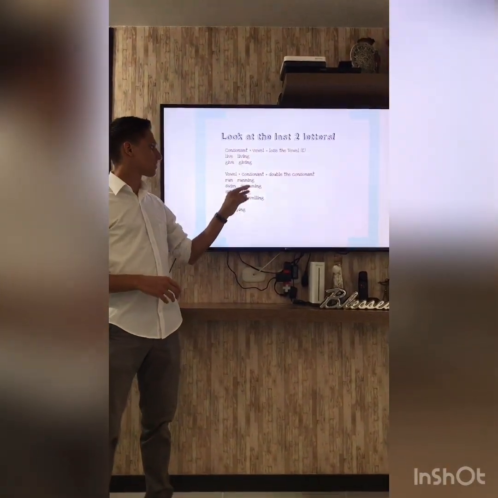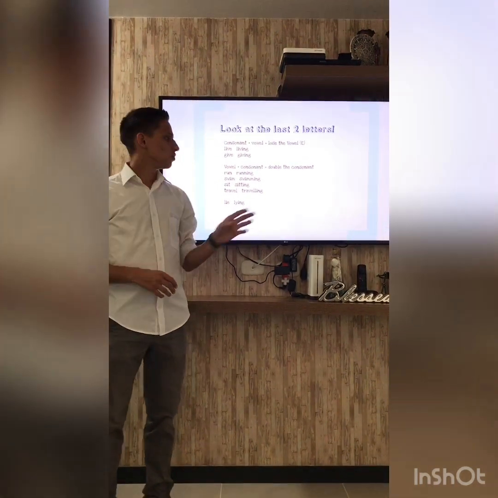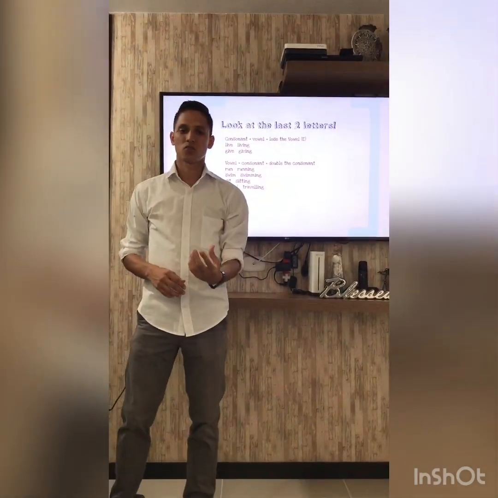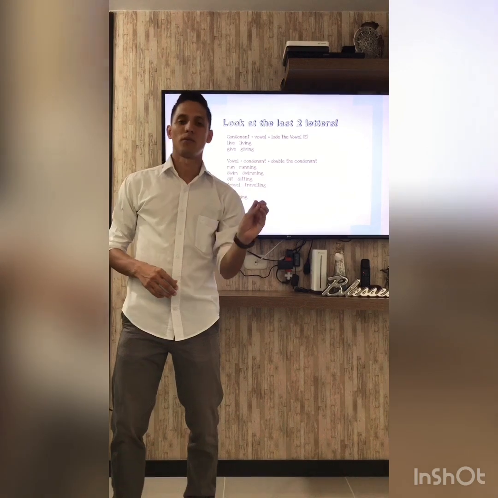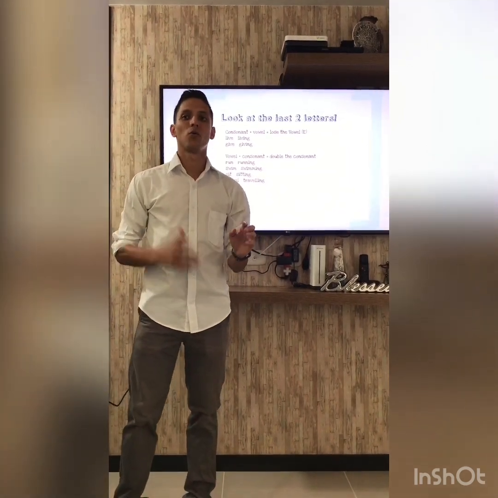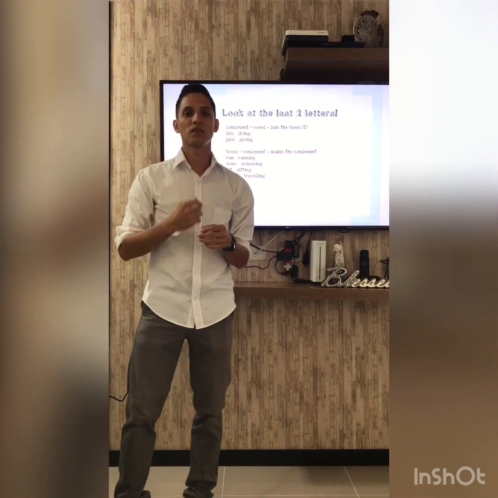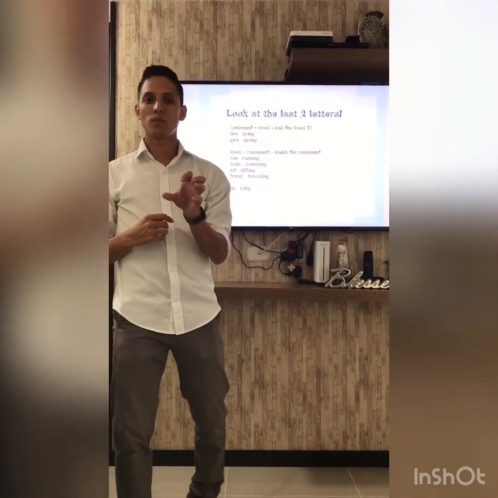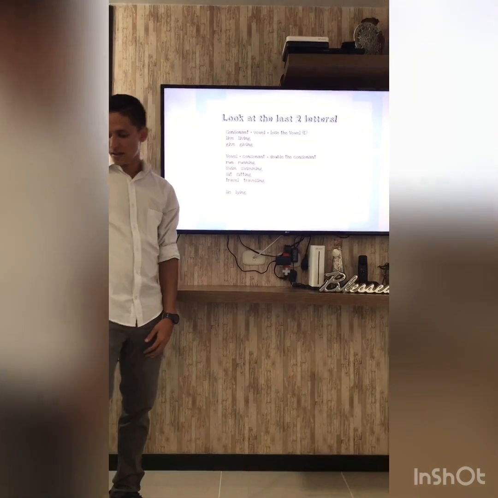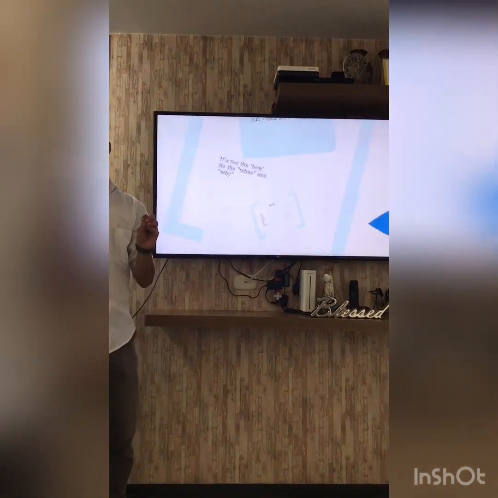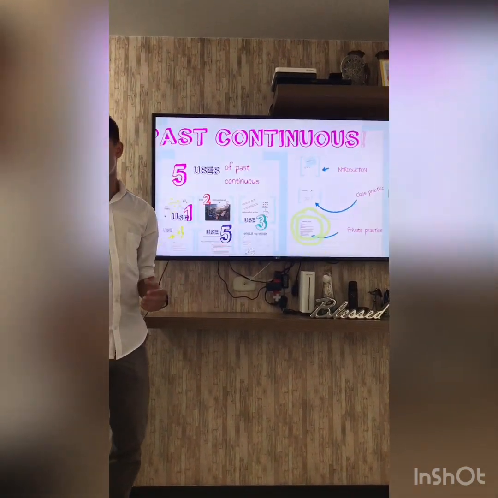And when the word has a vowel plus a consonant, you need to double the consonant. For example, it's the case with the word run. You say running. Or with a word of one syllable like swim, you clap with your hands. The word swim has one syllable, so you say swimming. Okay? Right now, guys, we're going to see the following structures.